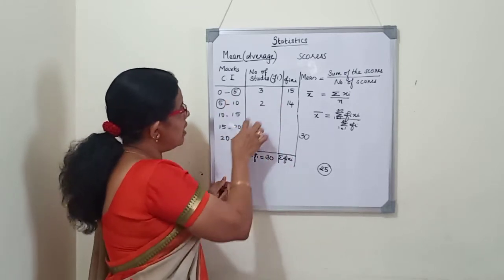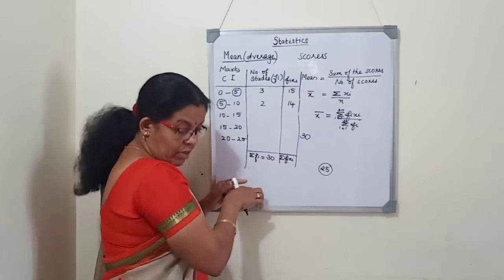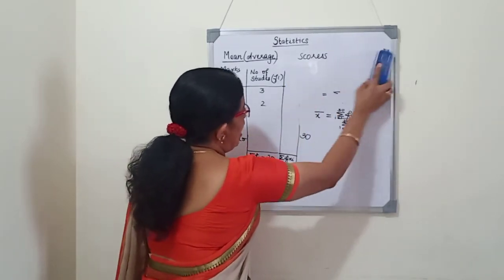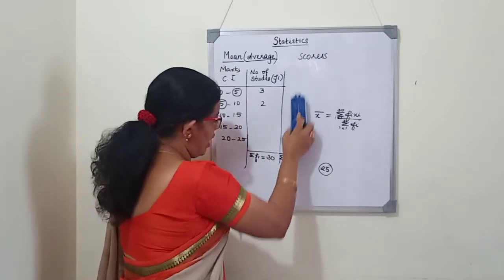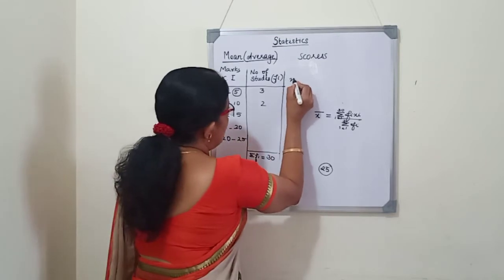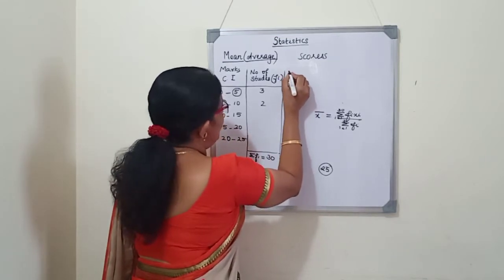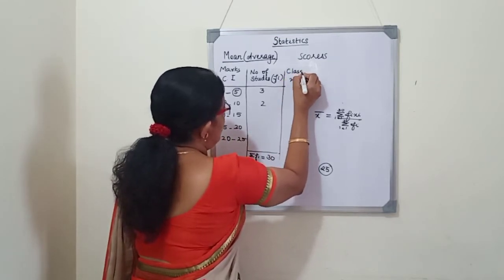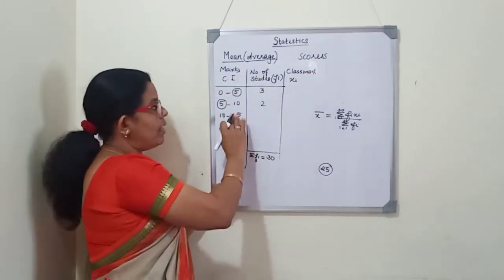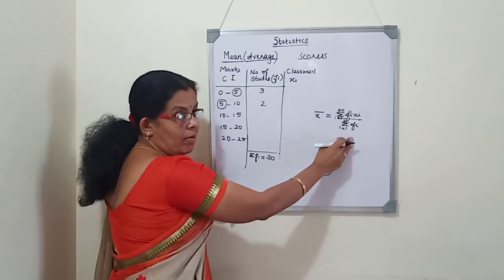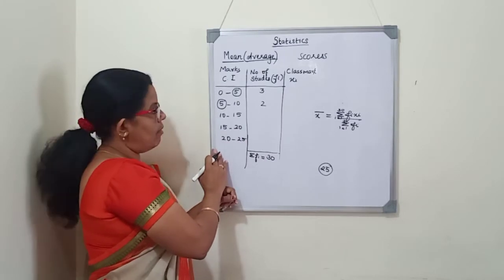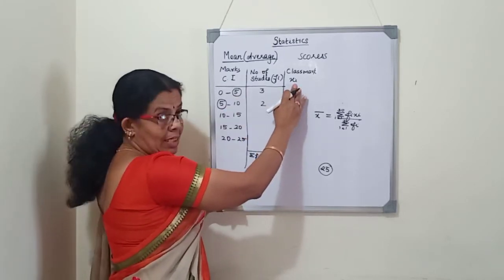In this case, class intervals and frequencies are given. We cannot write the column fi xi directly. Instead, we will write xi as the next, third column. xi is the class mark or the midpoint of the class interval. If the scores and frequencies are given, we directly multiply, add, and divide by the sum of frequencies. But whenever a class interval is given, we will first find the class mark xi.